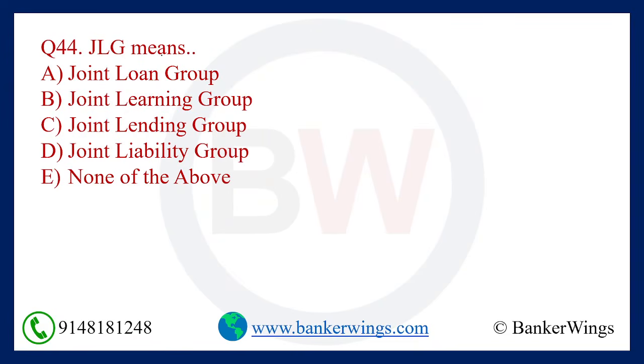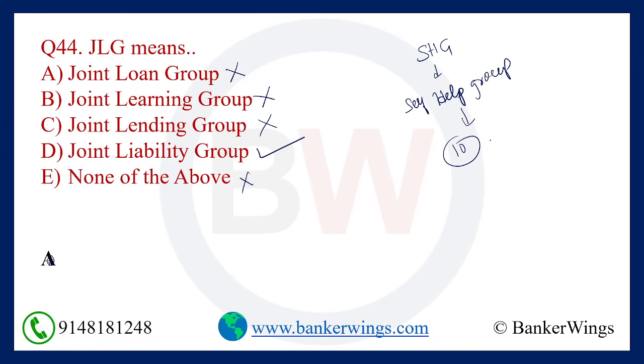Next question. What is JLG? Joint Loan Group, Joint Learning Group, Joint Lending Group, Joint Liability Group. Option number D is the right answer, Joint Liability Group. And what is SSG? Self Help Group. How many people are required to form an SSG? What is the minimum number? It is 10 people.